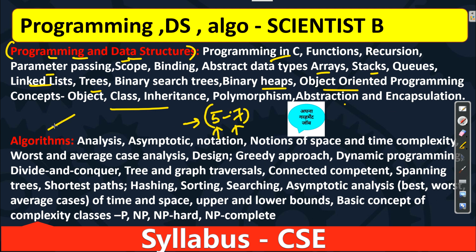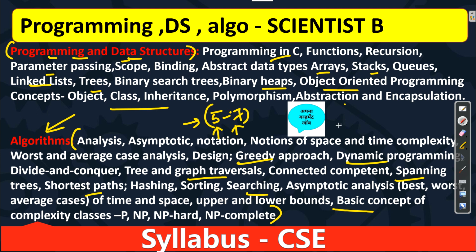The next subject you will do after this is algorithms. Algorithm analysis, asymptotic notation, whatever is here, all the things are important: greedy approach, dynamic programming, divide and conquer, tree and graph traversal, spanning tree, shortest path, hashing, sorting, searching, anything they can ask. Very important is the basic concept of complexity too: P, NP and NP-complete. Everything mentioned here is required.